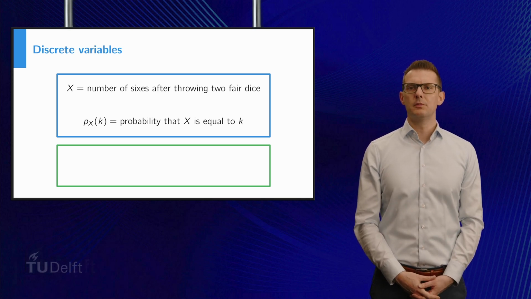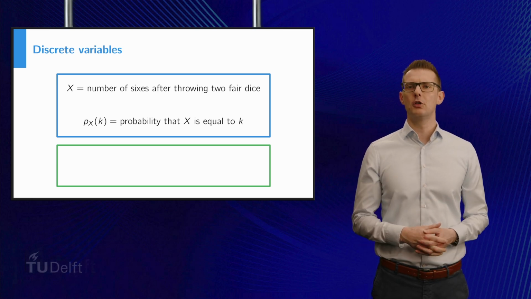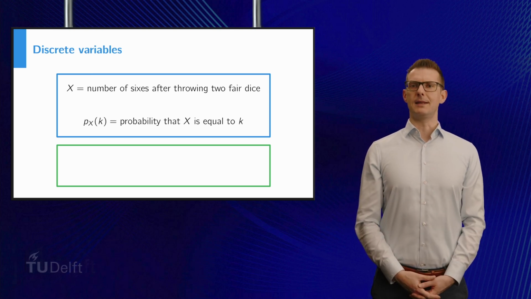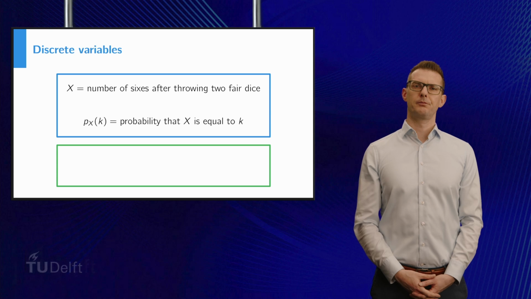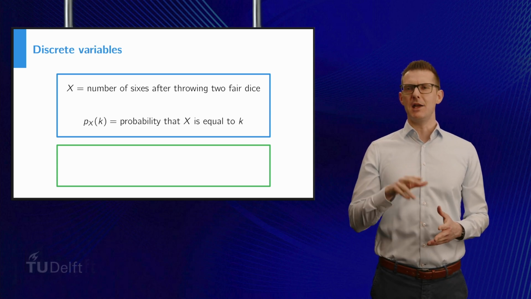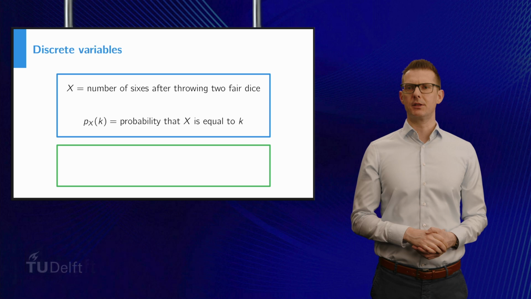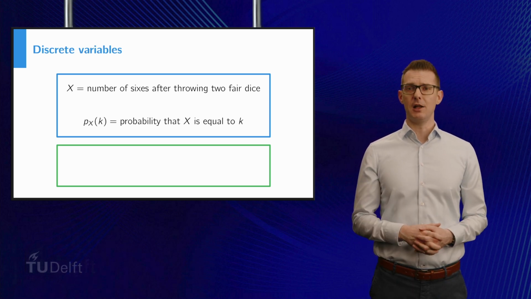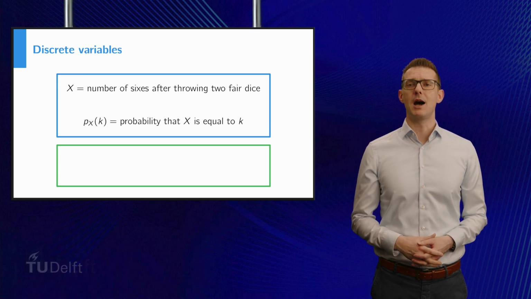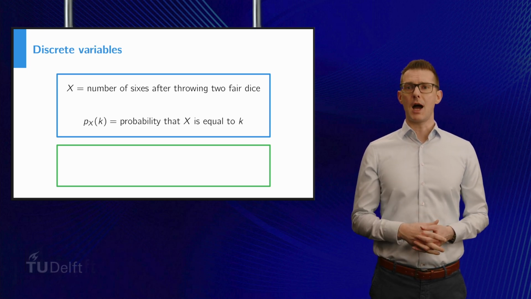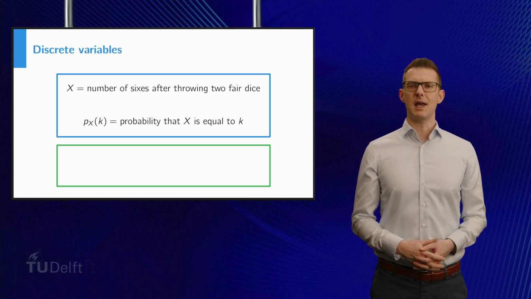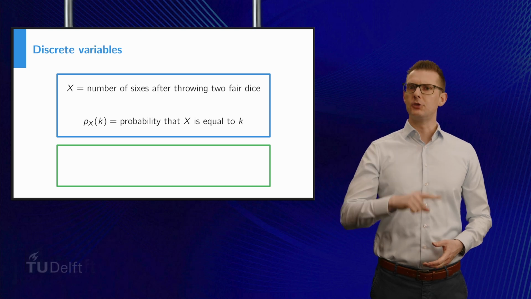Now a random variable can take on three different values, but these values do not occur with equal probability. Let's try to determine the probability that X is equal to 2. Now just think, this can only happen if both dice land on a 6. Since each die can fall on 6 different values, we have 36 possible outcomes in total. Because all outcomes occur with the same probability for the two dice, we find that p_X of 2 is equal to 1 in 36.